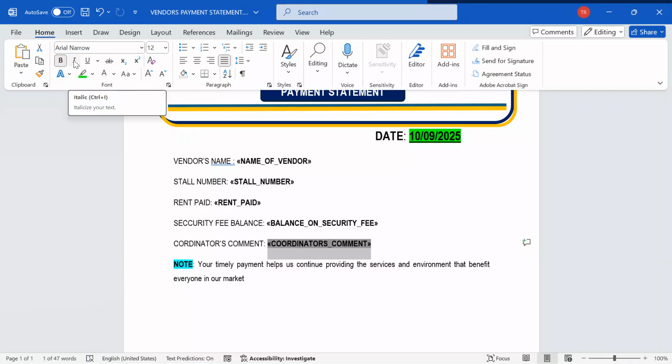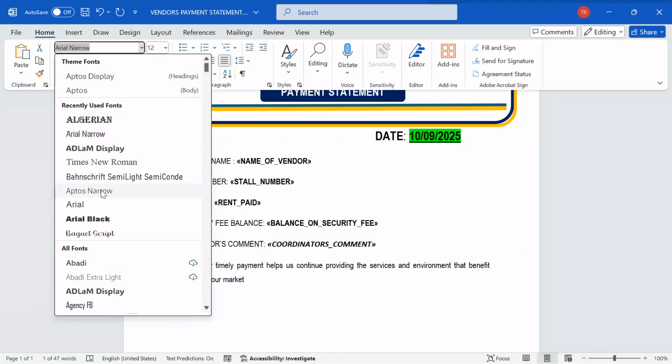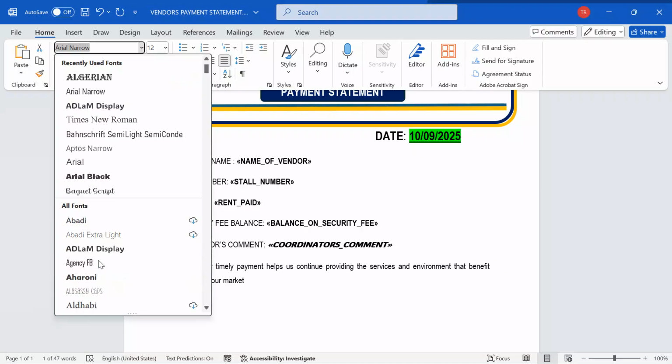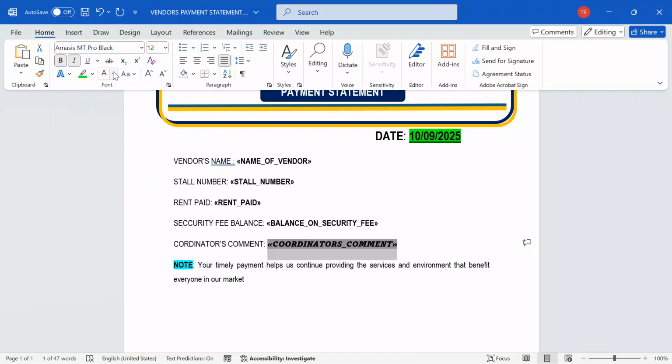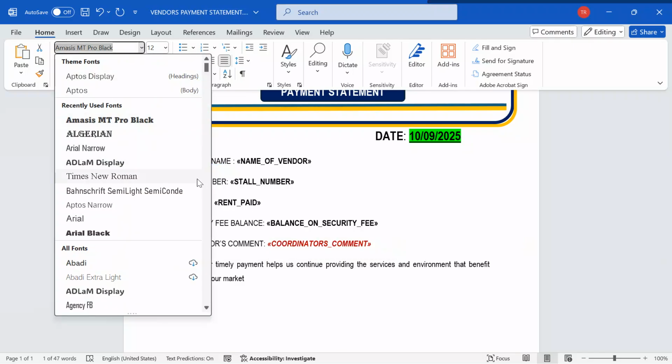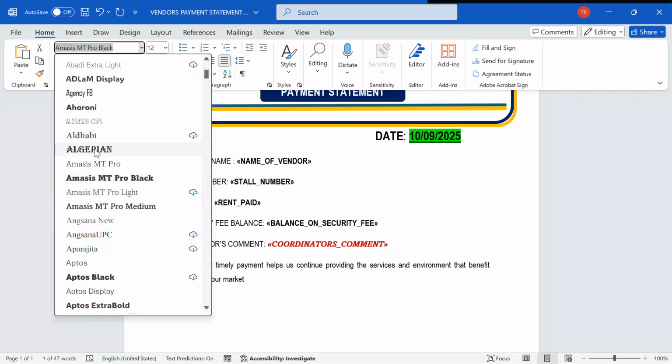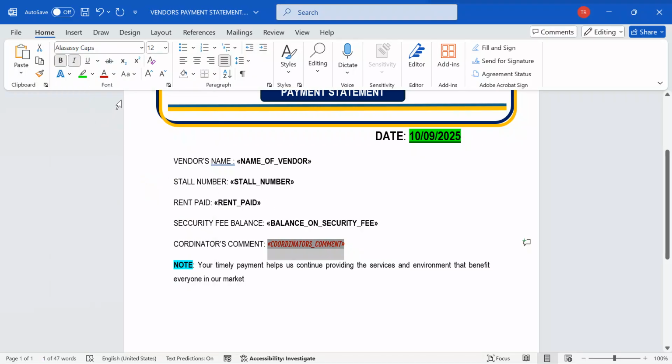Now I can select the comment, make it italic, and let me change maybe the font for the comment. I wanted to change the font for the comment to be a bit different from what we are using, and then I can go on to give it this dark red, and then that will be my comment. I wanted to put a different font that is a bit eye-catching. Okay, now after doing that, I can also go on here.